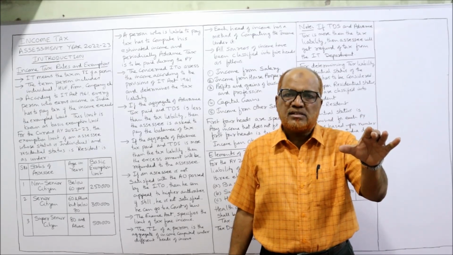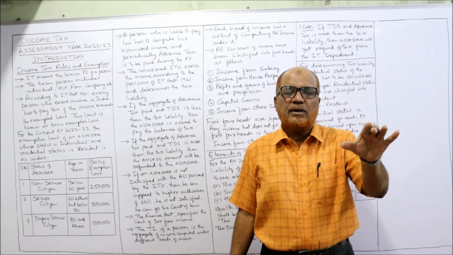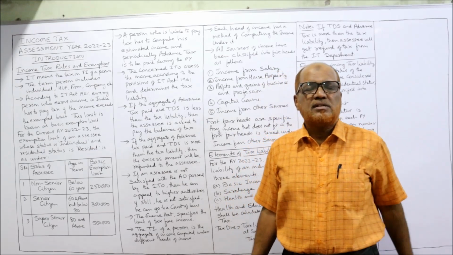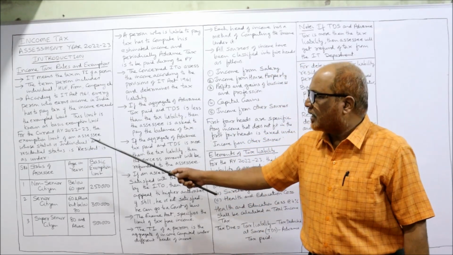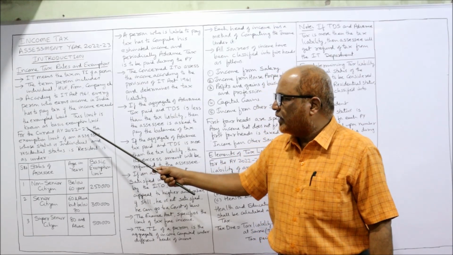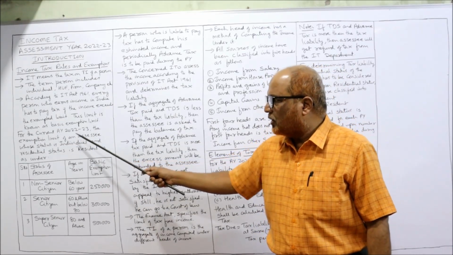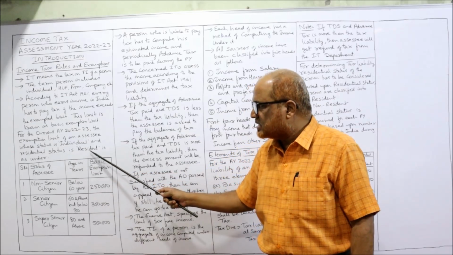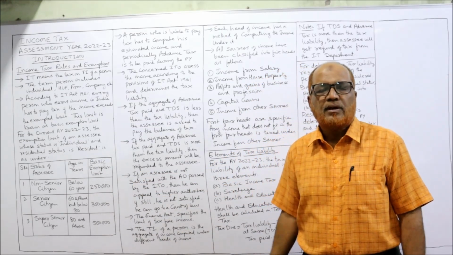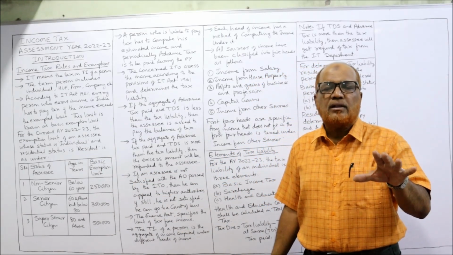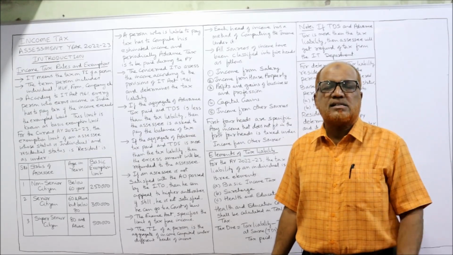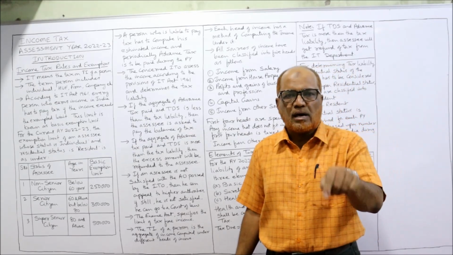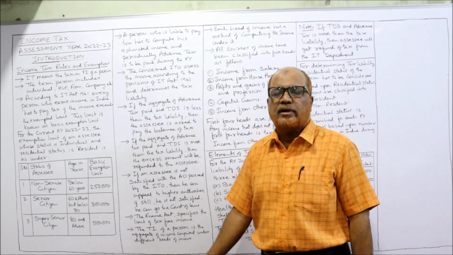So during this previous year, if the person's total income is more than the basic exemption limit, he is liable to pay tax. Now for the current assessment year 22-23, the exemption limit of an assessee whose status is individual and residential status is resident is as under. Now remember the provisions for the current assessment year, because you are going to write the examination for this assessment year 22-23.